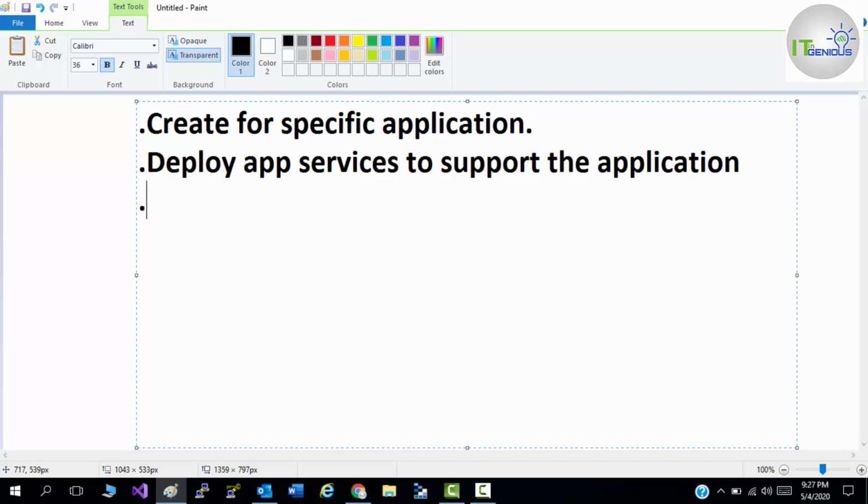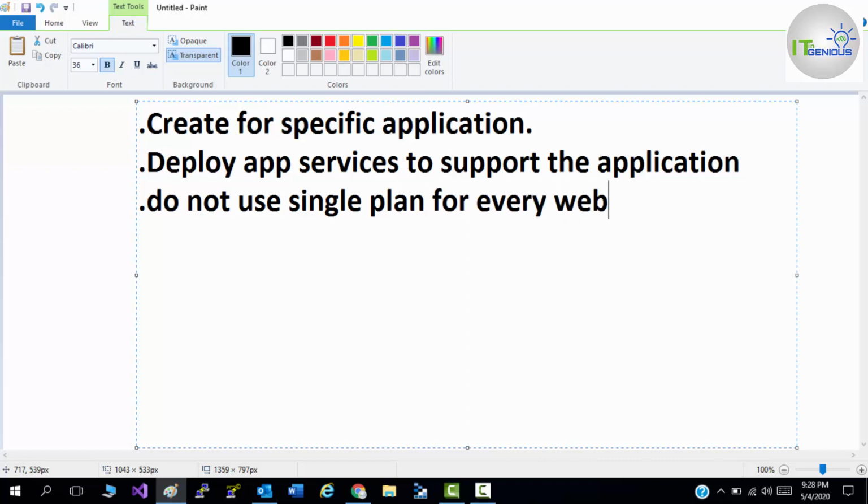Now, do not use a single plan for all your web applications, but a separate one for every web application.